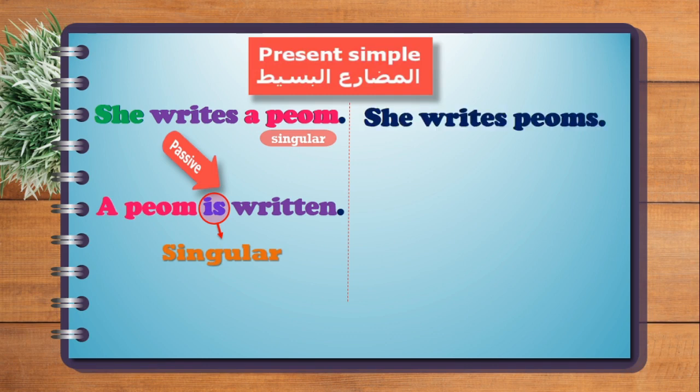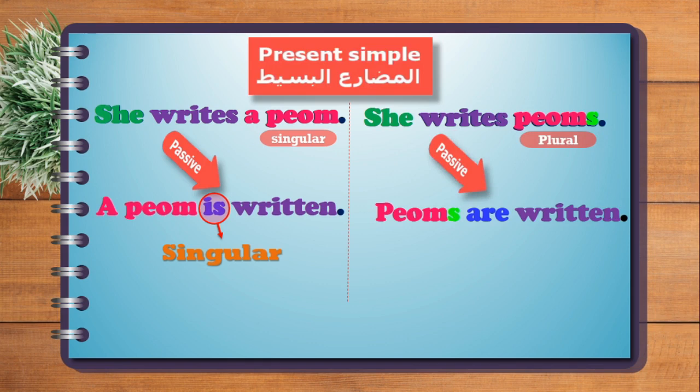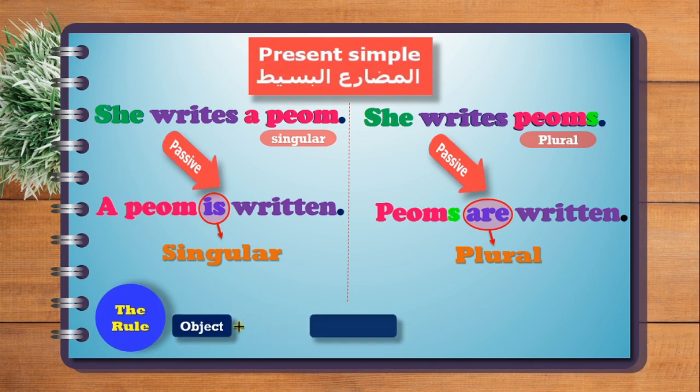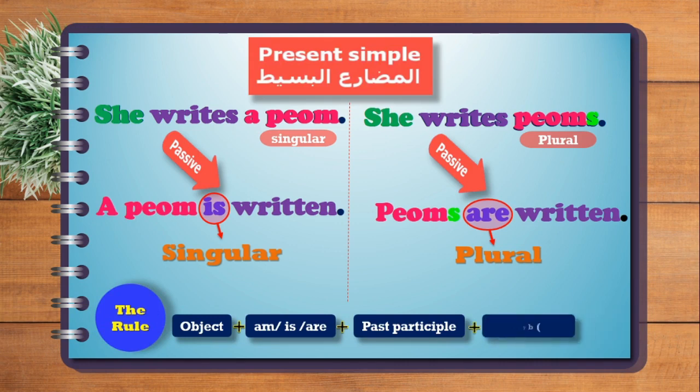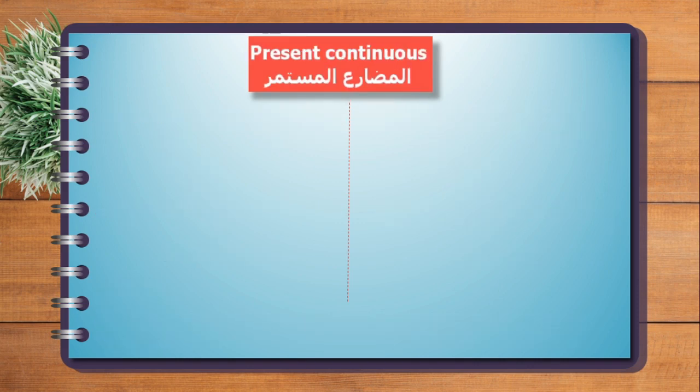Another example, she writes poems. She is the subject, verb, and this is the object. And this time the object is plural, poems. Poems are written. So here we have are, it's plural. So we use are when we have a plural object. So the rule of the present simple is object plus is or are plus past participle plus by plus the subject. Okay, let's move to present continuous.